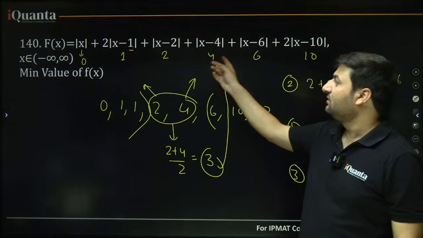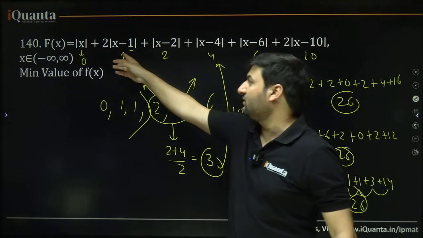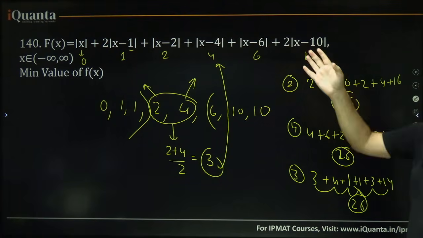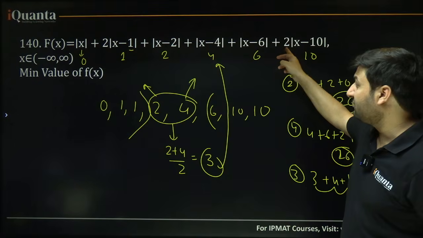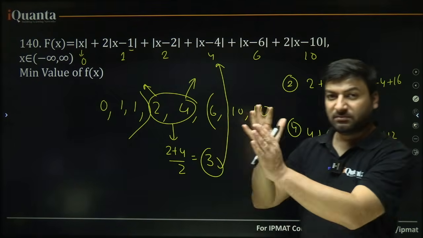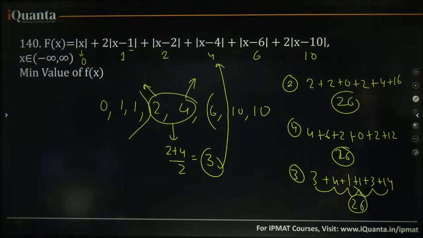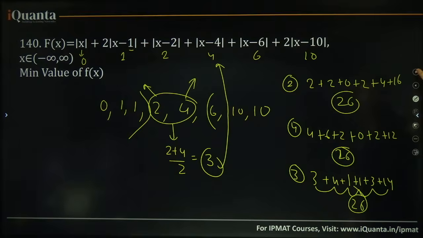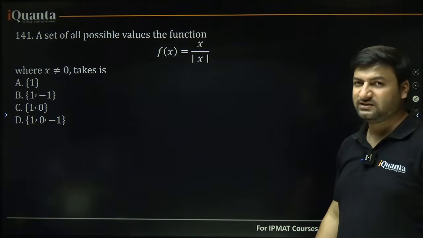Don't rush, do not just look at the modulus. If all the moduluses have no number outside them, fine, but here we have 2. You can imagine, if there would have been a 3 here, a 5 here, the medians would have shifted, right. So, do it like this. The minimum value we needed, that is 26, that is at the critical point, but take critical points like this.